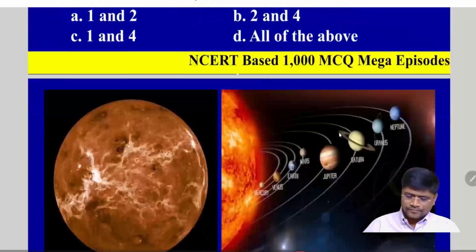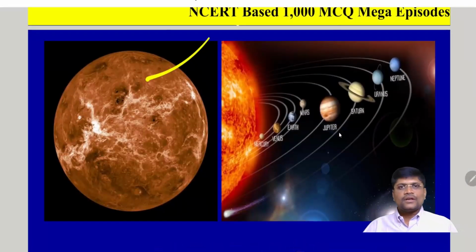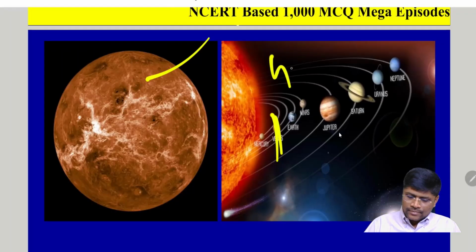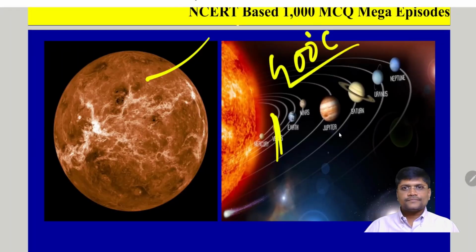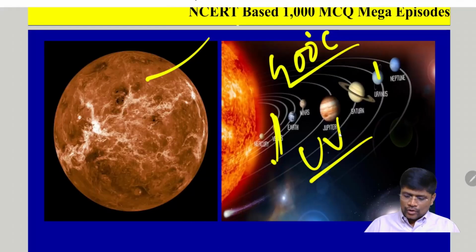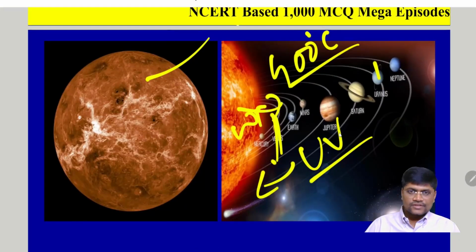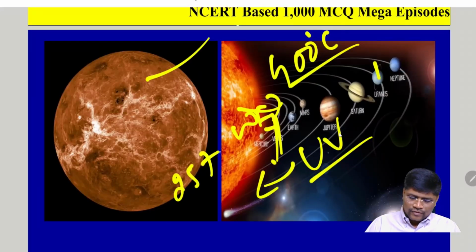Let's see. This is the image of the planet Venus. It is located second after Mercury. Its temperature is almost 400 degrees Celsius. Compared to all other planets, Venus and Uranus rotate in the east to west direction, whereas all the other planets rotate from west to east. Moreover, Venus's rotation takes nearly 257 days, whereas one revolution around the Sun takes nearly 224 Earth days.